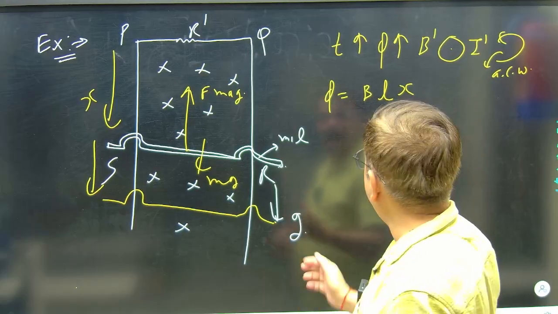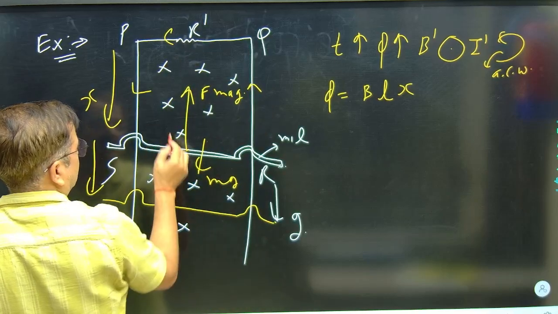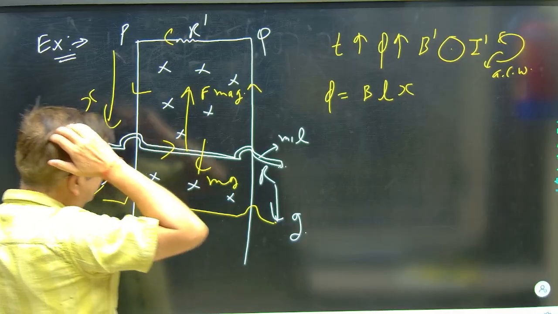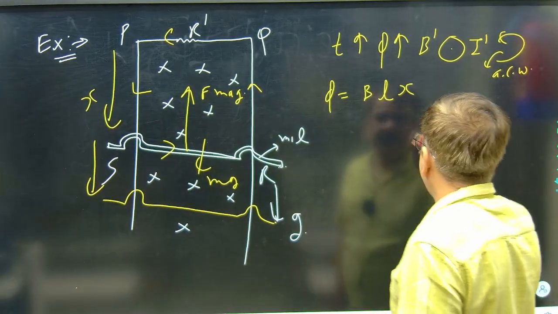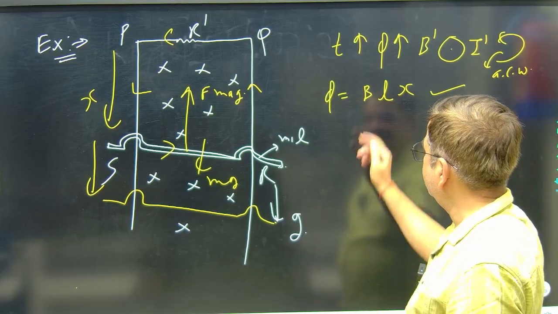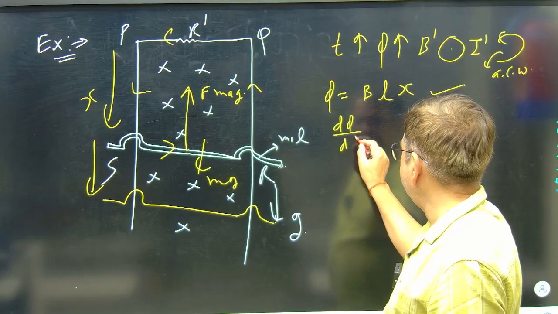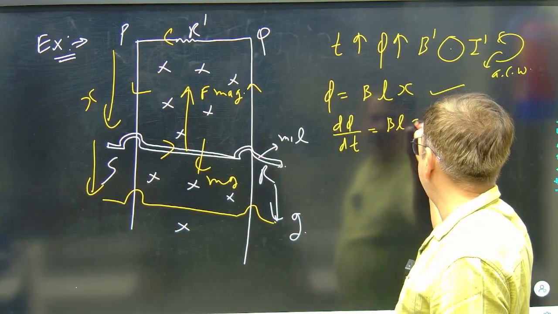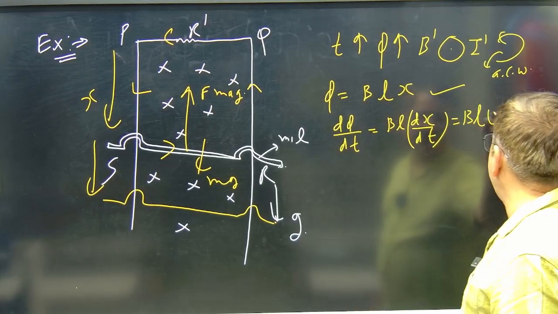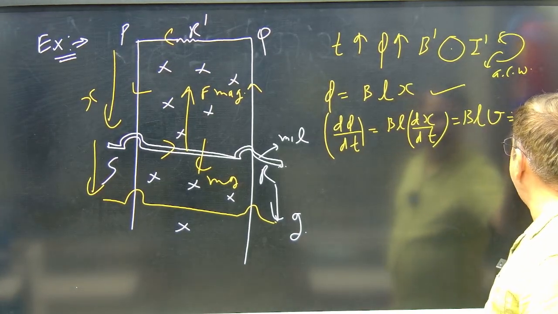How so? Because you see the current is anti-clockwise, so the current flowing in the arrangement is like this. So I dl cross B, you see the magnetic force is up and the gravitational force is acting downward. For the flux change, I will say d phi by dt. So d phi by dt is B into L into dx by dt, that is the velocity. At any time it is BL into V. So this is the function creating the EMF.